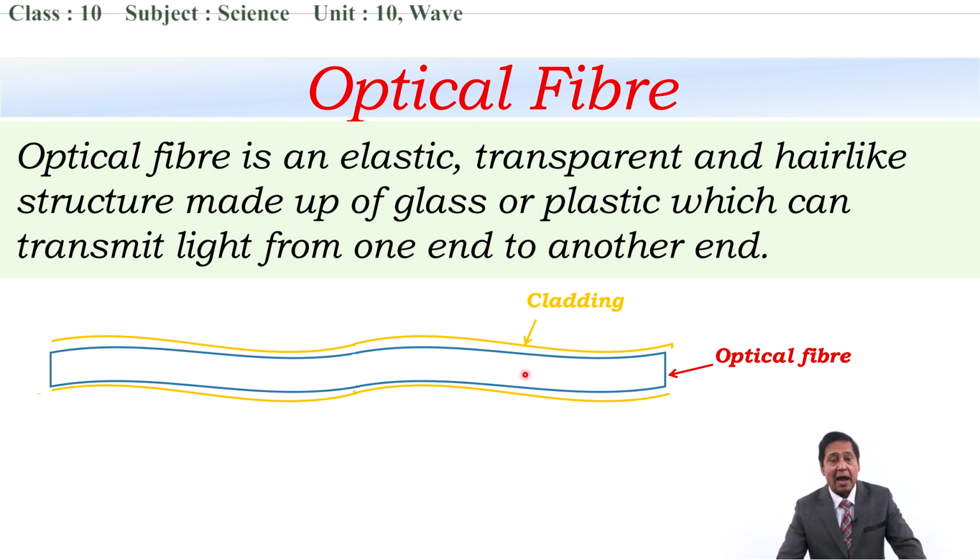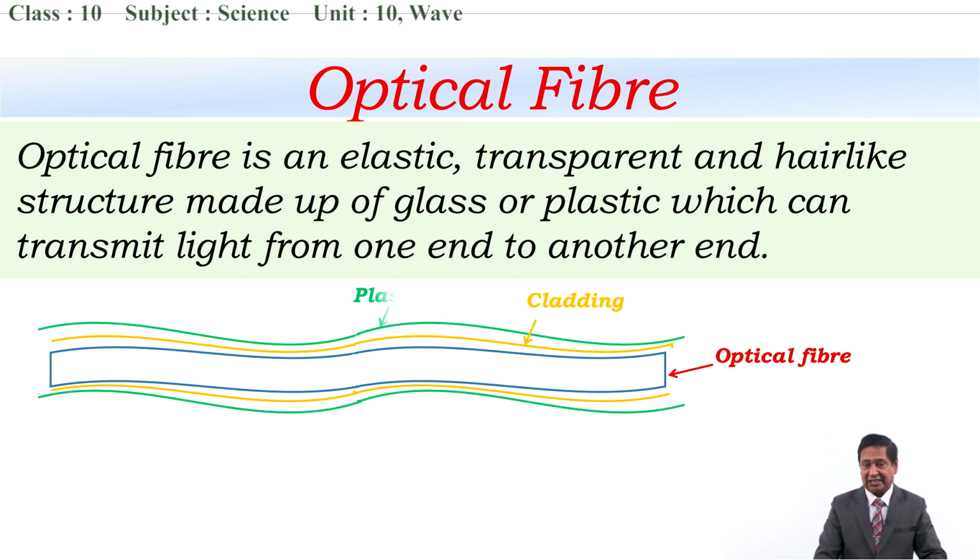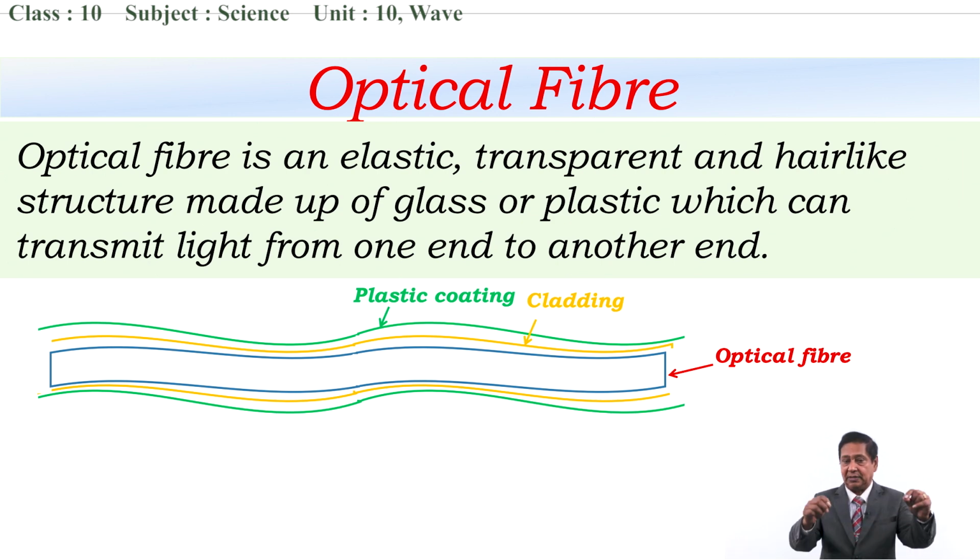This optical fiber is denser than cladding. If light enters from optical fiber to cladding, it is traveling from denser to rarer medium. Lastly, this cladding is covered with a plastic coating to increase the strength of this optical fiber. Otherwise, it is very thin and it can be broken easily. This is the basic construction of optical fiber.